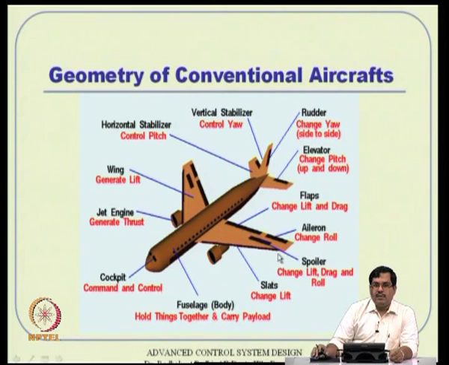Then there are other arrangements like what is called a spoiler, slot, and there are ailerons, there are flaps out here and things like that. There is a huge number of control surfaces as part of the wing or vertical or horizontal stabilizers, and there will be cutouts which can move up and down or left and right. Through that the control moments get generated, and how it is done we will see here.